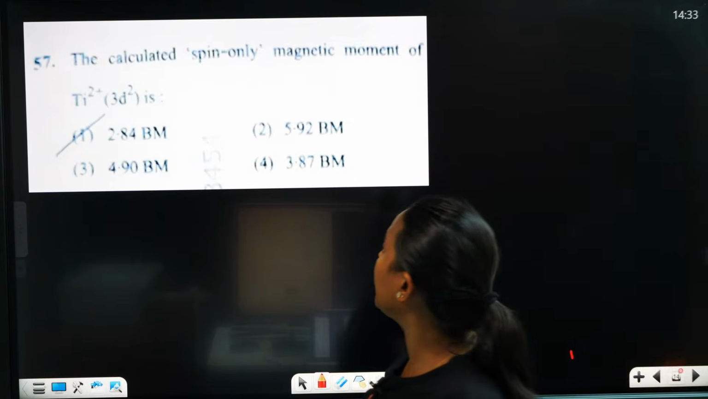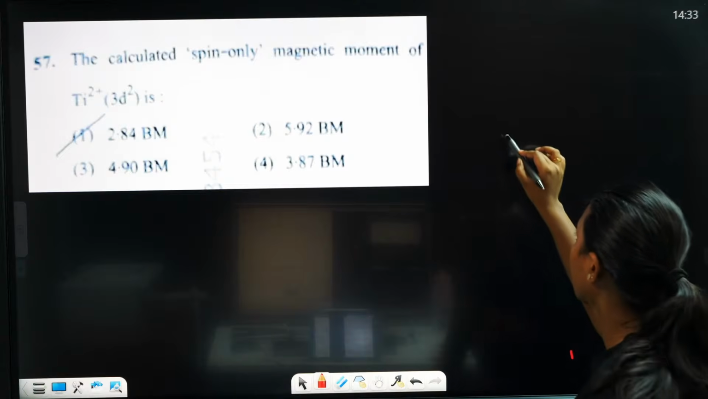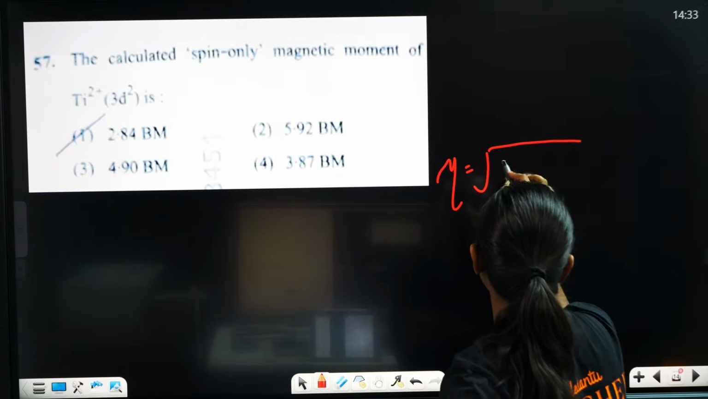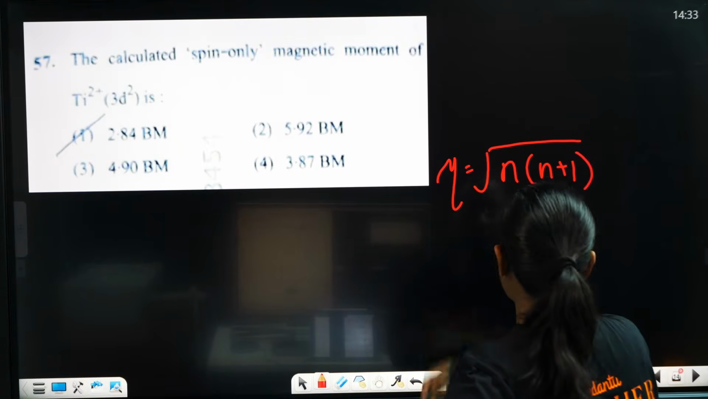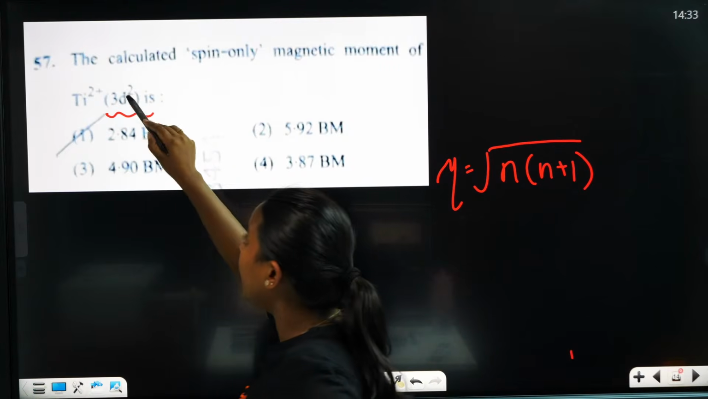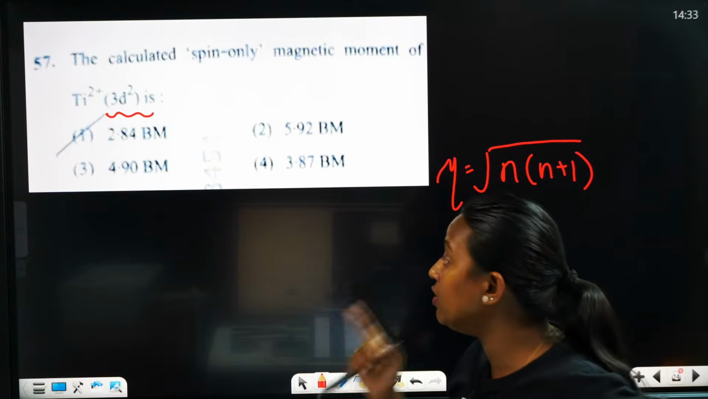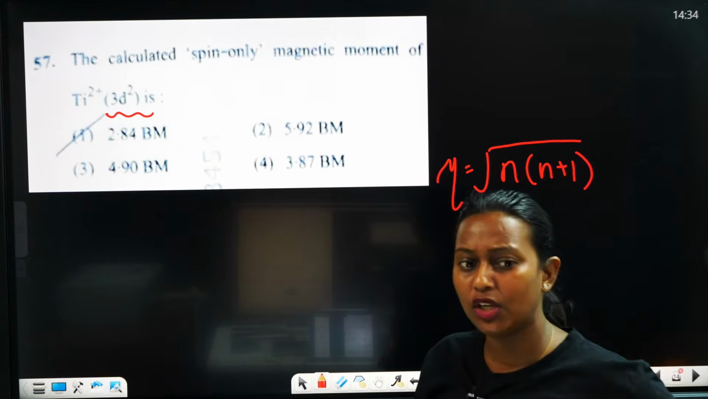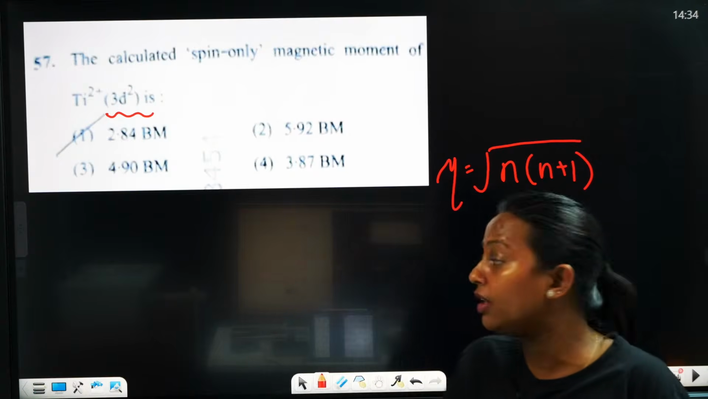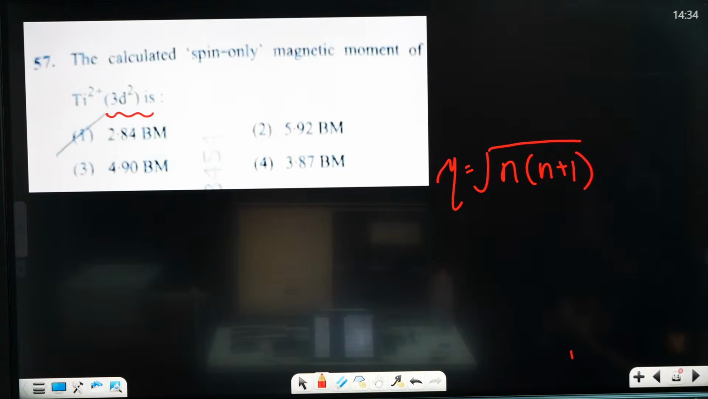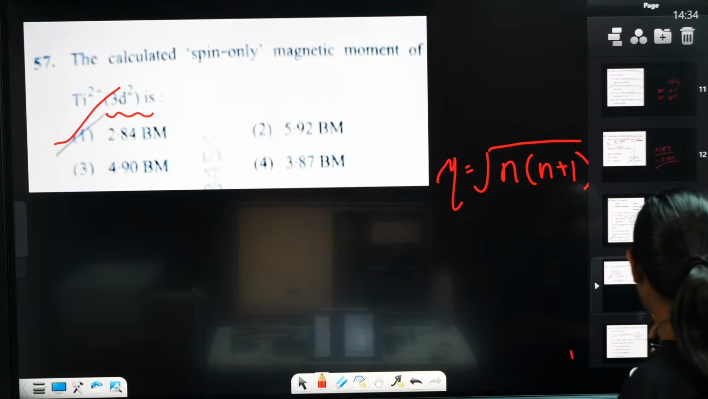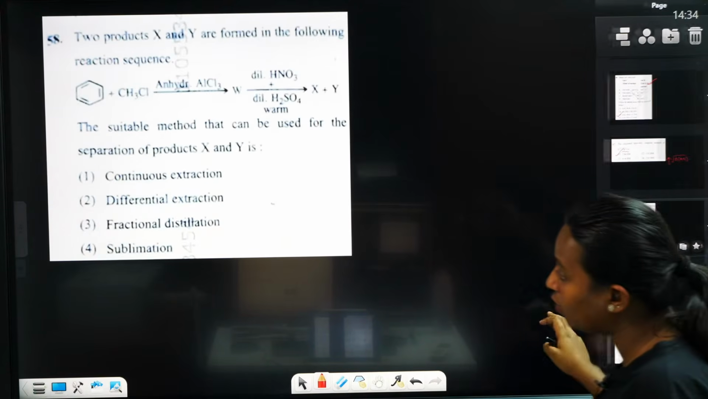Yes, spin only. There is an equation for spin only magnetic moment, that is mu equal to root of n into n plus 1. What is n? n means unpaired electrons. Here it is written, it's very easy. 3d2, okay, 3d2 is given. So we know what the correct answer will be. There is a table you should study by heart. So what will be the correct answer? The correct answer will be 2.84. If you have any doubt, you can ask.